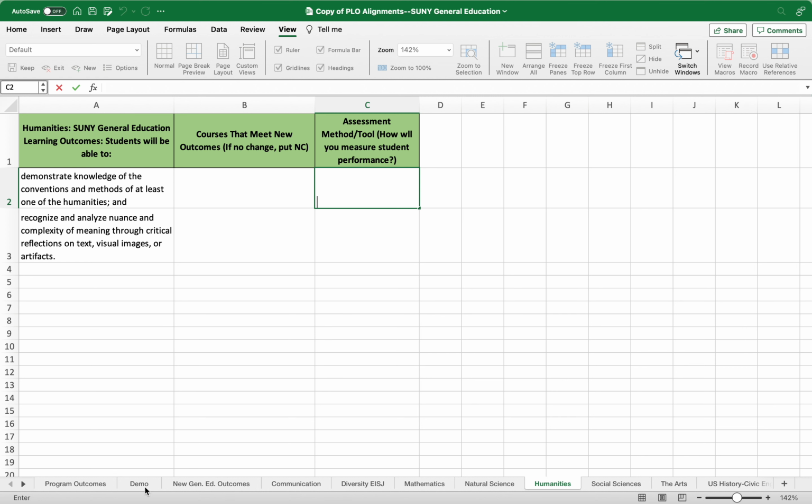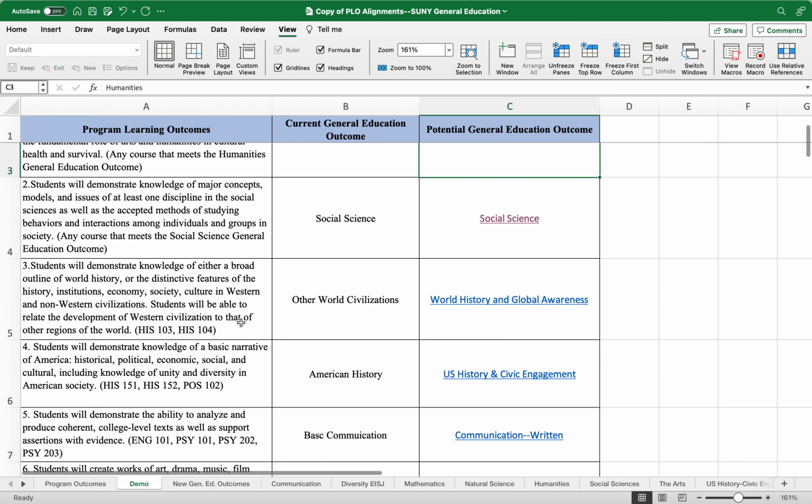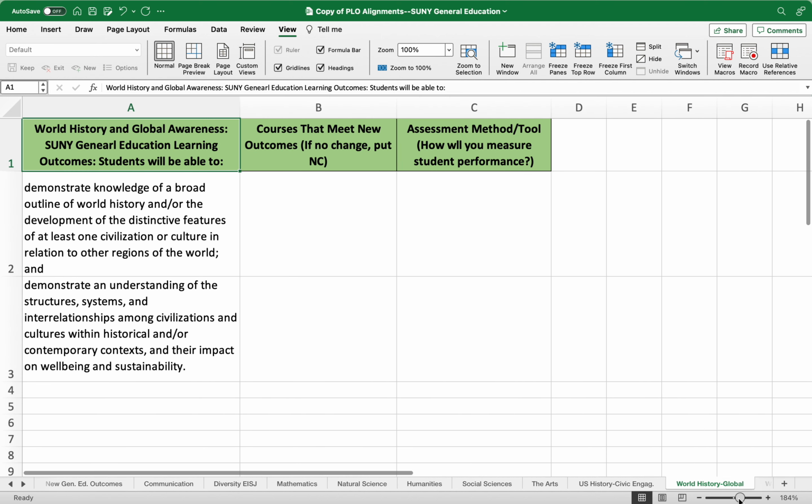I'll go back to the demo for just a moment. And you can see some of the changes here. This used to be Other World Civilizations. It is now World History and Global Awareness. So you could click on that. And you could look at, I'll make that a little bigger here. You can look at the new language, do the courses that you currently have aligned in your program continue to align, and are you going to change your assessment?